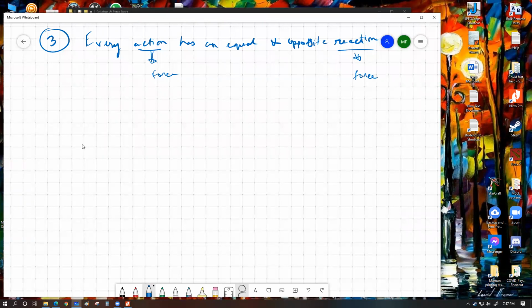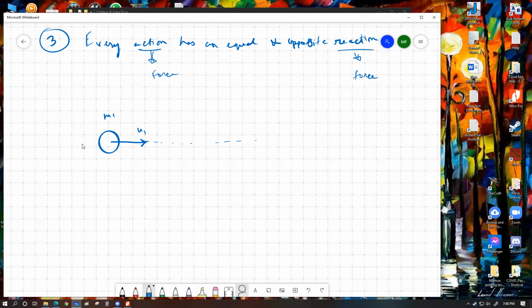Let's try a very simple scenario. Let's say we have an object of mass m1 which was initially moving in this direction with velocity u1. In the same line of this object moving, we are considering this object to be an isolated object, which means it is not subject to any force yet. So assume this whole thing in a certain location where there is no gravitational force. So not considering the surface of Earth, or even if you're considering the surface of Earth, try to imagine the object rolling on a frictionless surface, something like that.